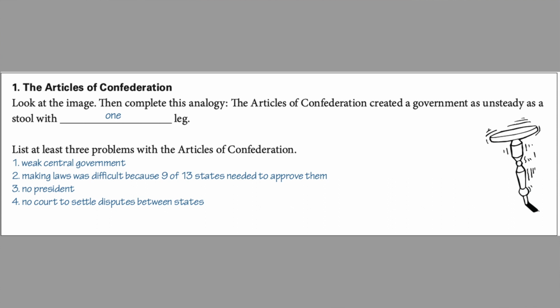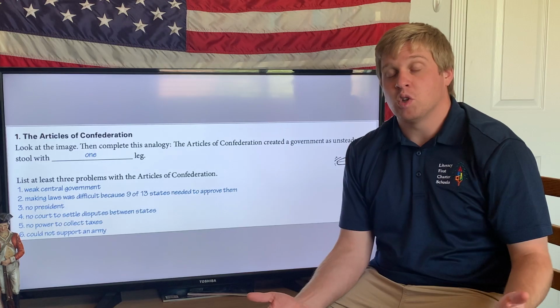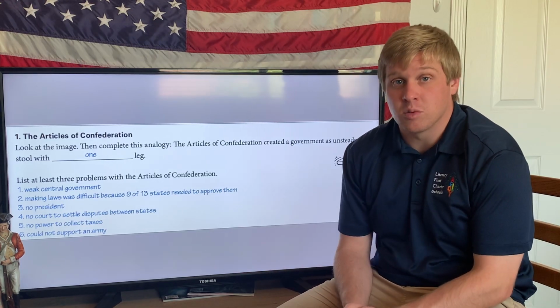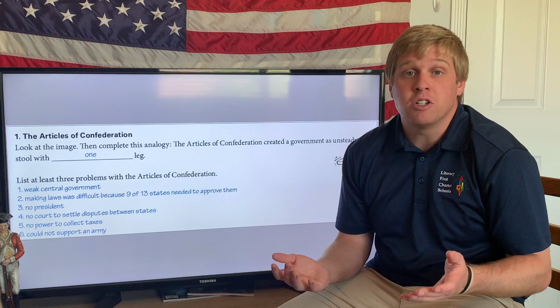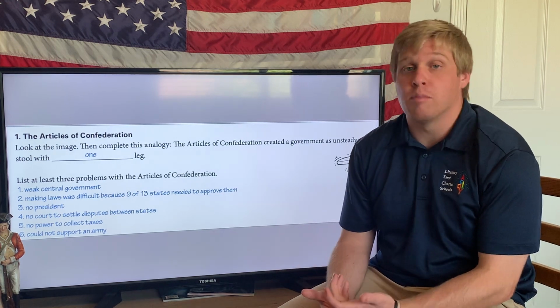With all the independent states, the government had no power to collect taxes from the states and citizens, which was a problem because without that money, they couldn't support an army. So overall, it looks like Congress has some kinks to work out with this government here. But you know what they say, anything worth doing is worth doing poorly at first.